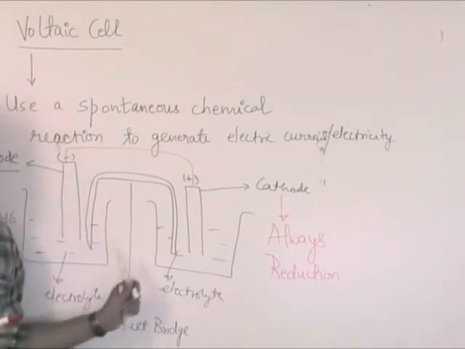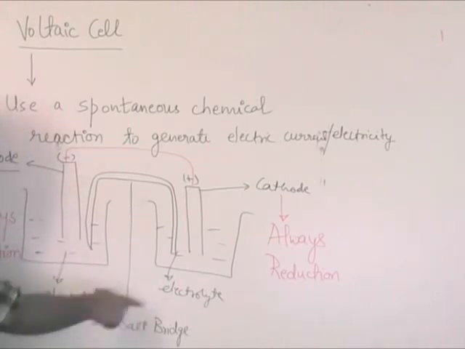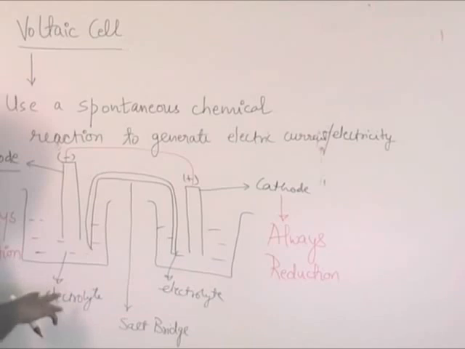First of all, why are you using a salt bridge? We are using a salt bridge because of a few reasons. First, to complete the circuit. Secondly, at times these electrolytes which we are using are quite inert, and the main purpose of an electrolyte is to generate ions. If there is no flow of ions, or an irregular flow of ions, then our process of generating electricity will be hindered.